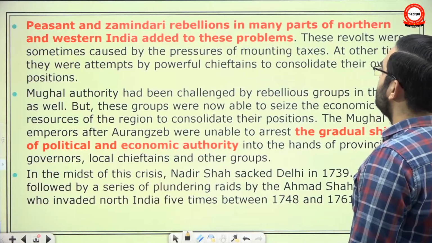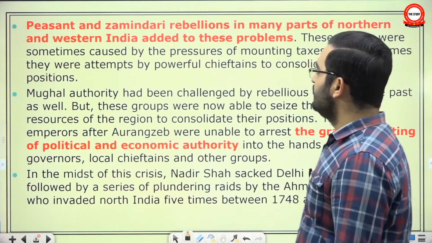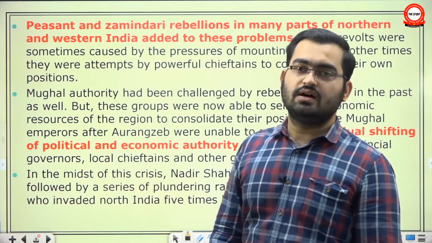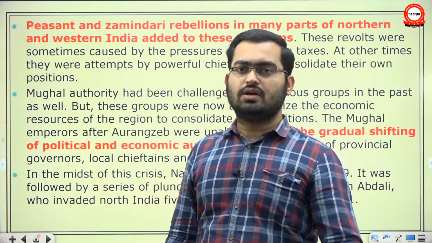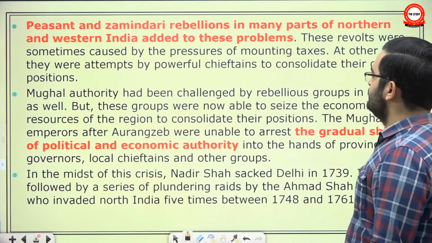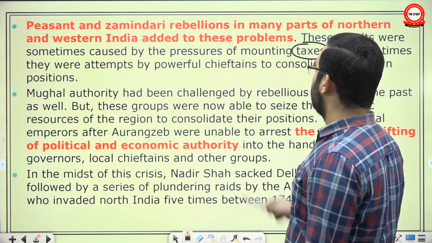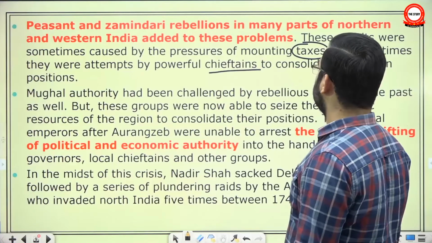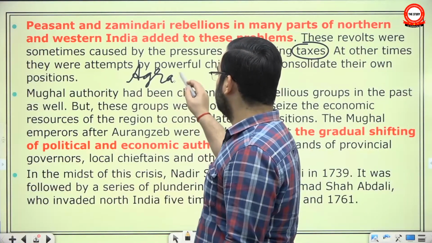Peasants and Zamindari rebellions in many parts of northern and western India added to these problems. If you recall, we had talked about Jat, Satnami, Afghan, these revolts. And there were not one revolt, but many frequent localized revolts as well. These revolts were sometimes caused by the pressure of mounting taxes. At other times, they were attempts by powerful chieftains to consolidate their position. So this is essentially the agrarian crisis we are talking about here.